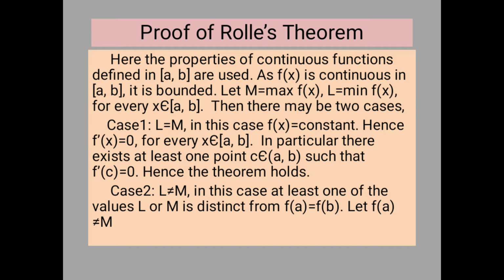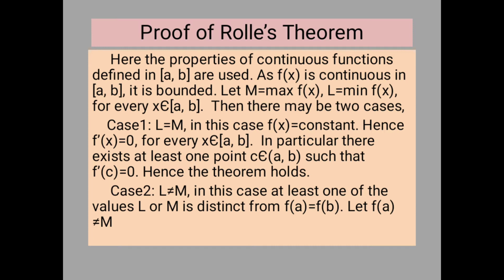It is given by the first condition that f(x) is continuous in the closed interval [a, b], so f(x) must be bounded and must attain its bounds. That is, there must exist some points C and D such that f(C) is equal to the maximum value and f(D) is equal to the minimum value. Then there may arise two cases. In the first case, the maximum value and minimum value may be the same.